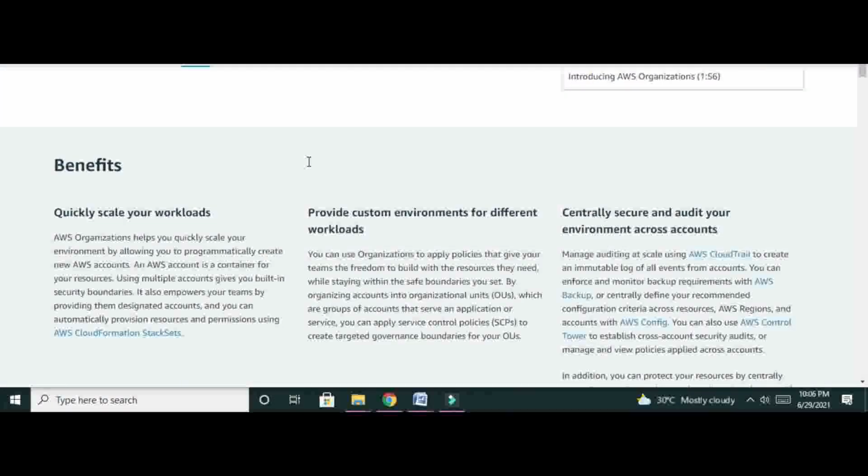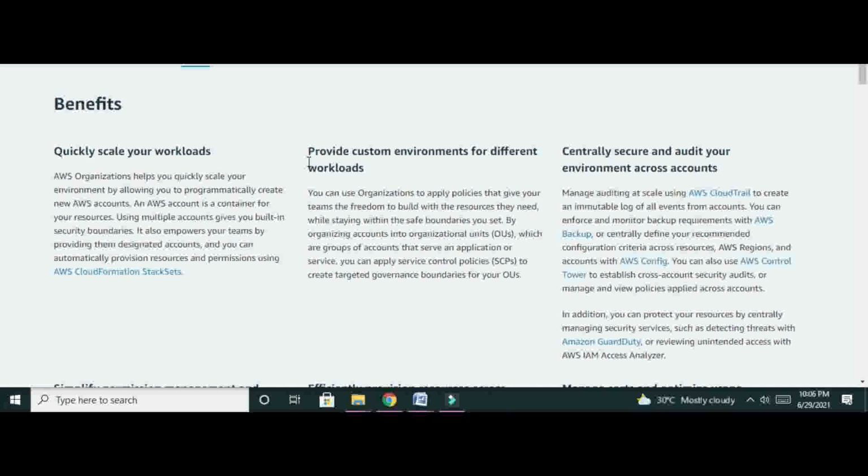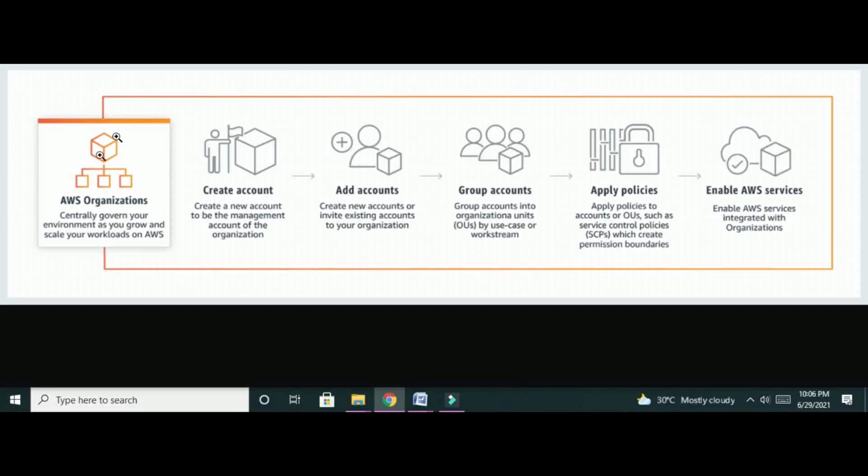What are the benefits? Quickly scale the workload, provide custom environments for different workloads, and centrally secure and audit your environment across accounts. So how does it work? This is the AWS Organization. It centrally controls all these activities, starting from creation of the account. A new account can be created. It may be a root account or it may be any IAM user account. It helps in adding a new account to the existing account.